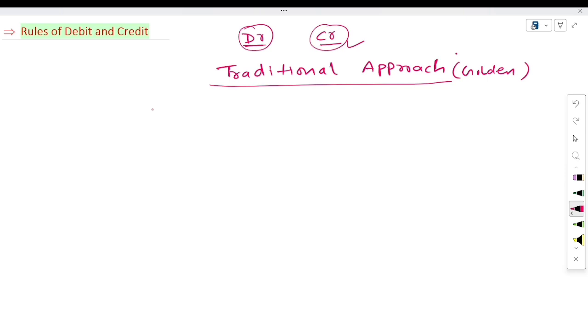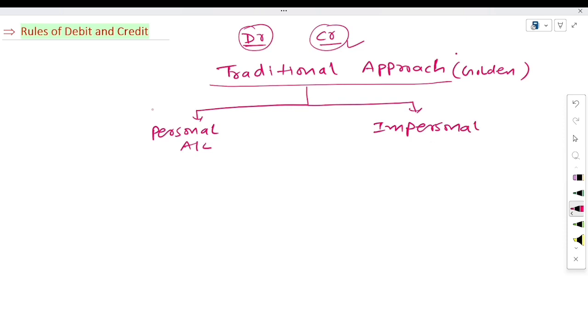So according to the traditional approach, the accounts are to be classified into two parts. First one is personal account and second one is impersonal account. Now the question is, what do you mean by personal account and what do you mean by impersonal account?